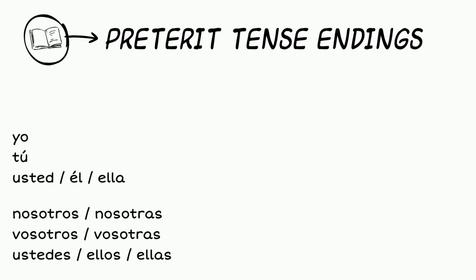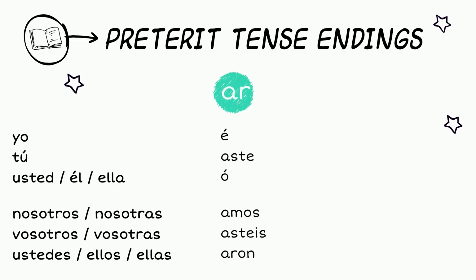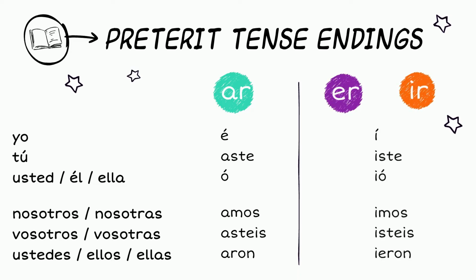Here are the endings used to conjugate regular verbs in the preterite tense. Verbs ending in AR: é, aste, ó, amos, asteis, aron. Verbs ending in ER and IR: í, iste, ió, imos, isteis, ieron.